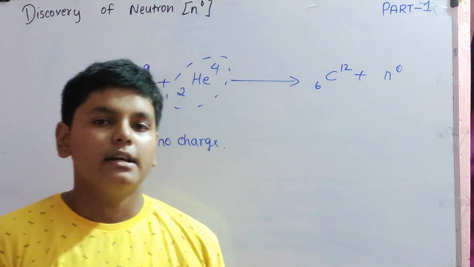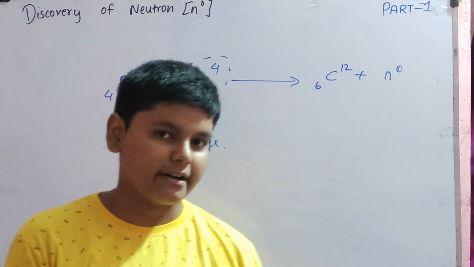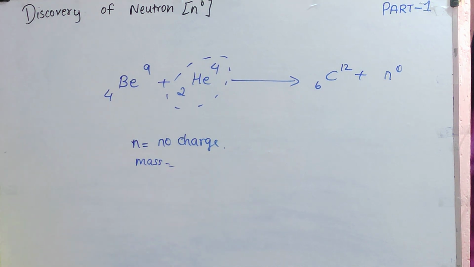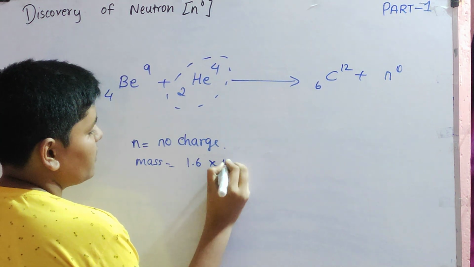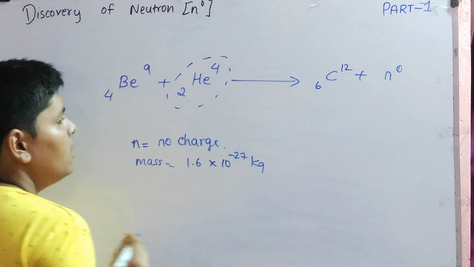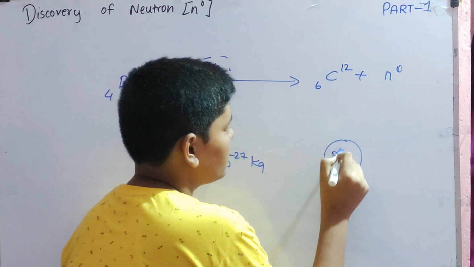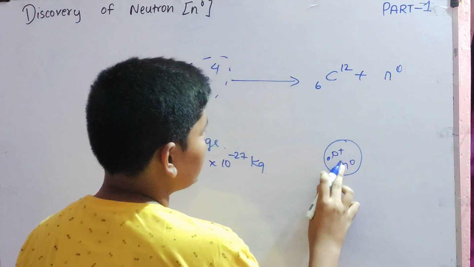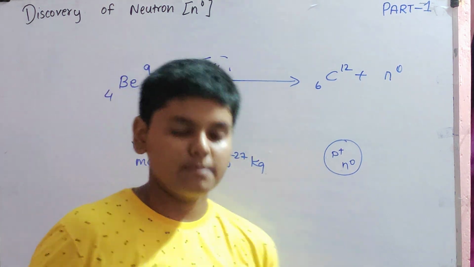People started thinking about neutron after Rutherford's alpha ray scattering experiment. What was the mass of neutron? The mass of neutron is 1.675 times 10 to the power of minus 27 kg. One more thing, the nucleus consists of protons and neutrons. The nucleus is in the center, which has protons and neutrons. This nucleus will be explained by Rutherford.